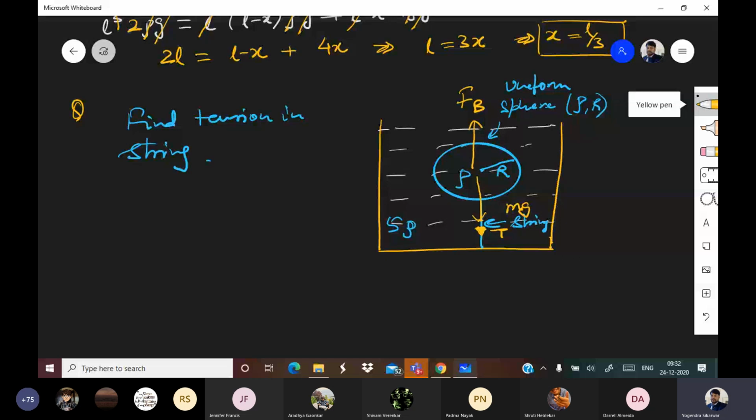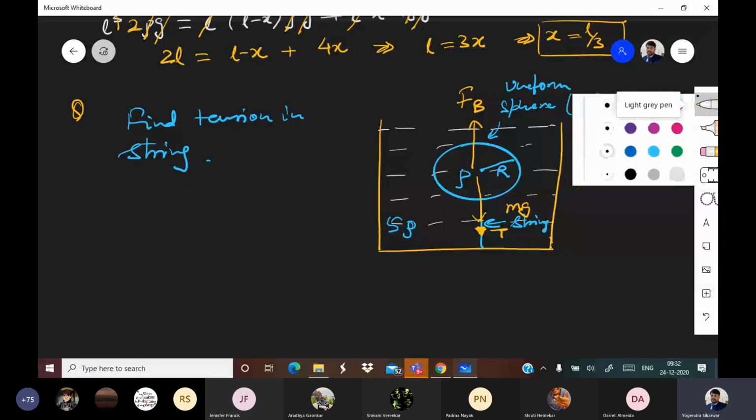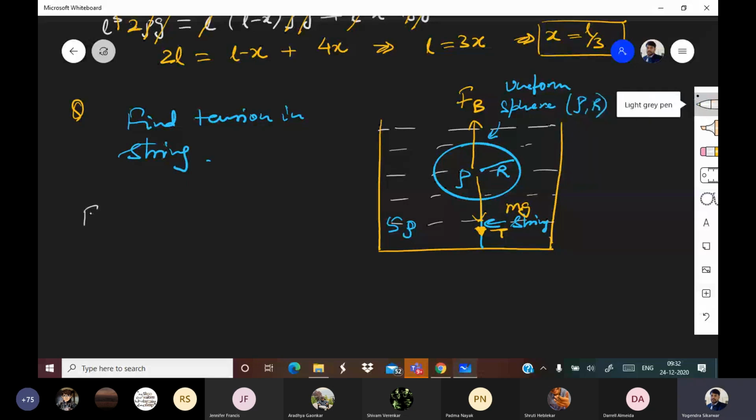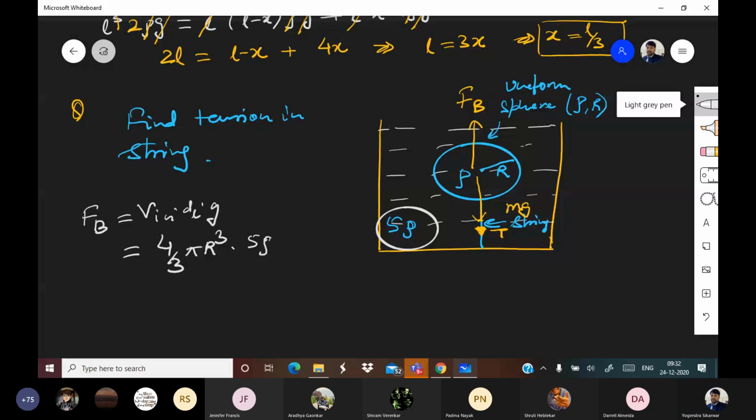Okay, so let me mention all forces one by one. How much will be Fb? So Fb will be V in into density of liquid into g. V in is 4 by 3 pi r cube into rho. Rho means this 5 rho, density of liquid, into g.